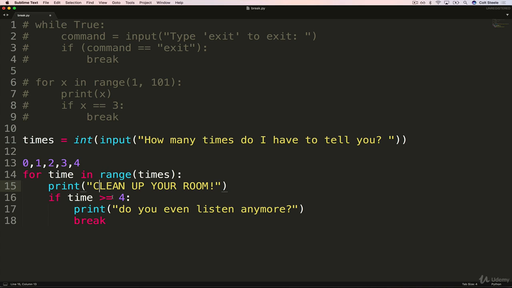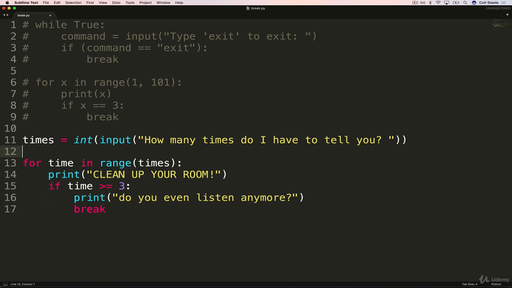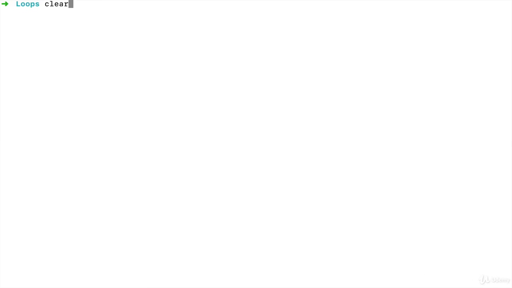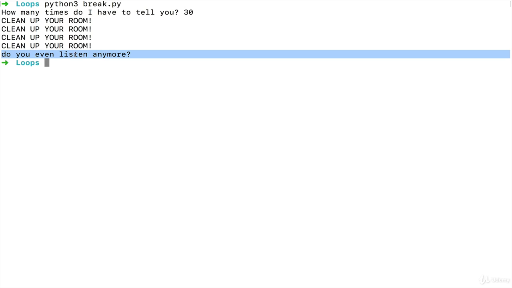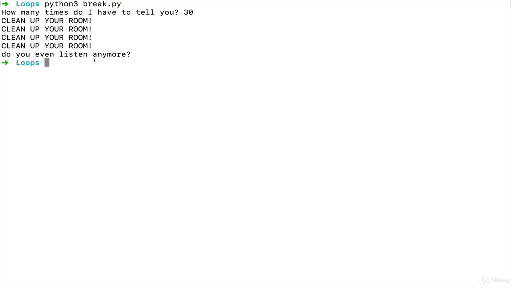So we could either change this to be greater than or equal to 3, like that, or we could offset the loop and have it start at 1. But let's just do greater than or equal to 3. Now if we try it, if I say 30 times, we get 1, 2, 3, 4, break. Do you even listen anymore? Okay, so that's break. It's a controlled way of exiting the loop.